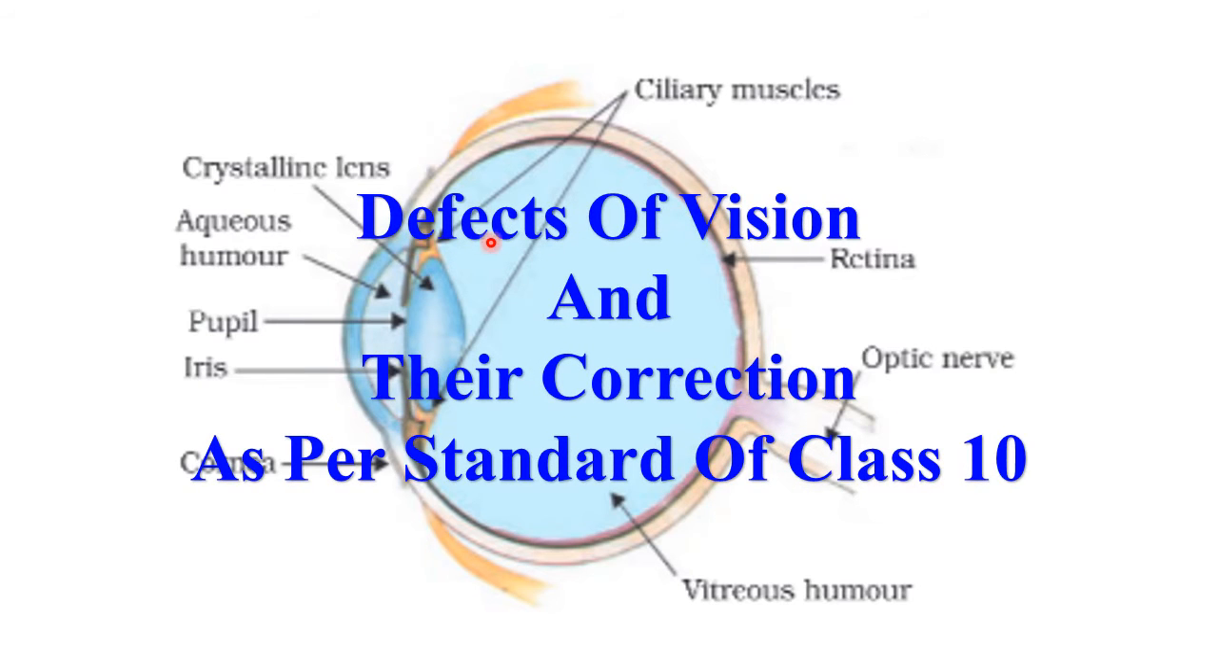Let us study about defects of vision and their correction, as per the standard of class 10. Defects of vision: sometimes the eye may gradually lose its power of accommodation. In such conditions, the person cannot see the objects distinctly and comfortably. The vision becomes blurred due to the refractive defects of the eye.